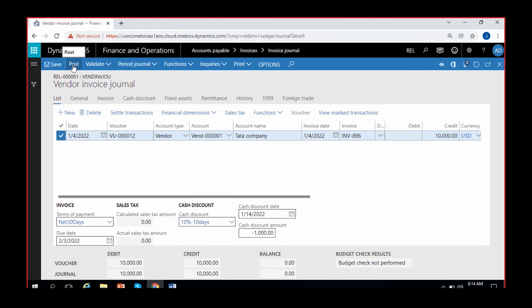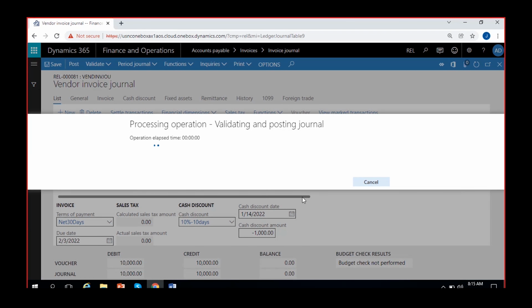For now, I'm crediting the vendor for 10,000. For this particular vendor, withholding tax is applicable. We have given it at the master level.